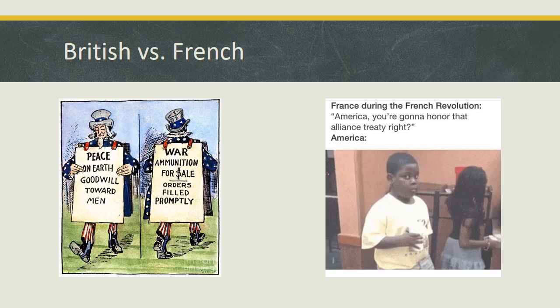Jefferson supported the French and thought we should help them in their fight against tyranny. Hamilton thought it was foolish to get into another war and argued that the alliance was with the king, who is now dead, so is no longer valid. Washington ultimately sided with Hamilton, which led Jefferson to resign from his post as Secretary of State in protest and start a party to fight against Hamilton and his ideals.